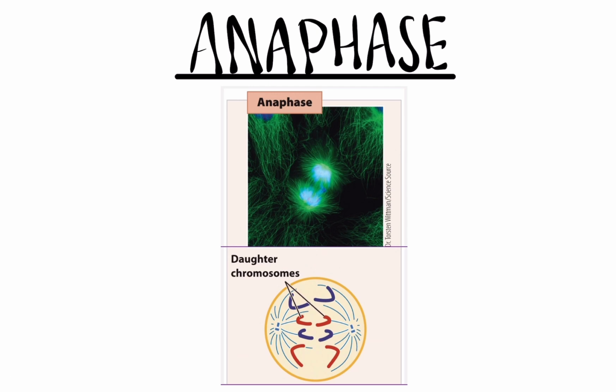In anaphase, then our sister chromatids will separate from each other. So this separates from this, this from this, this from this, this from this, and they're being pulled apart by these spindle poles, going this way, each towards the edge of the cell.